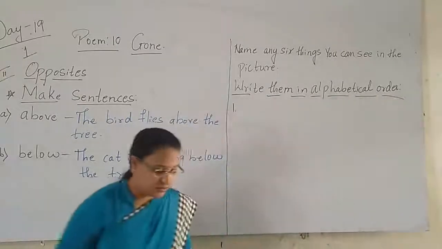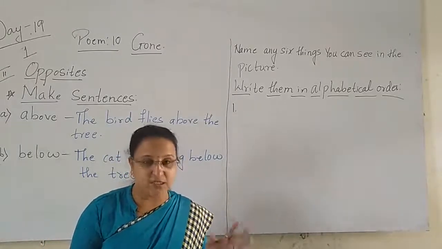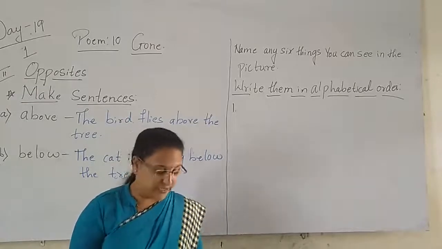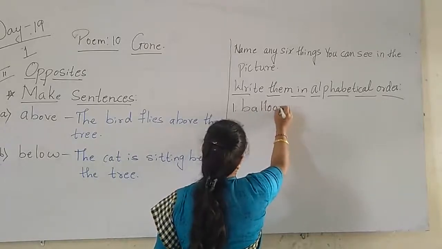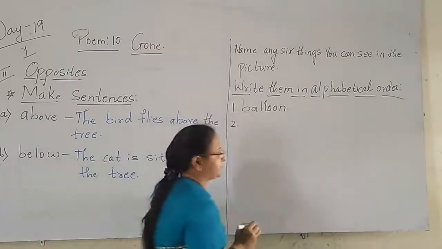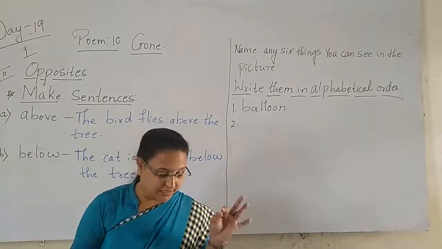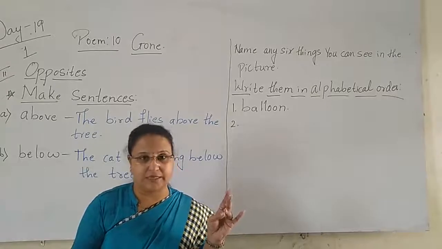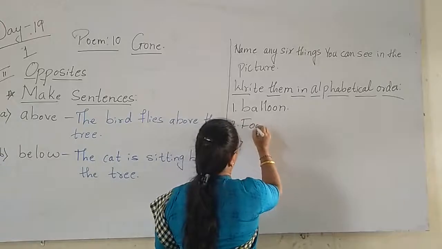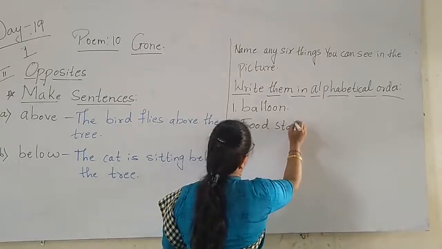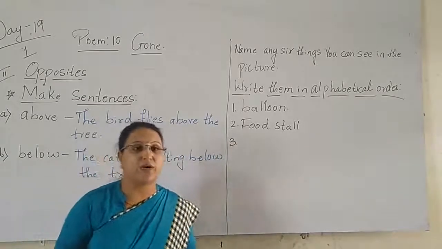So here, first one we can see there balloons. With A there is no any word in this. So first we will write balloon. Second word is what here? Second word food stall. B, C, D, E, not there. F. F is what there? Food stall. Then third word. Third word is what here?